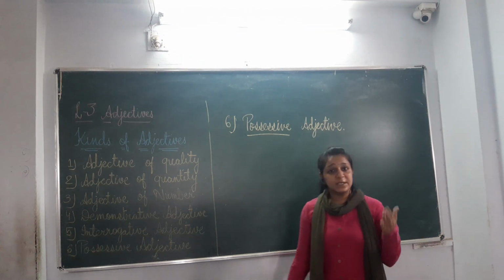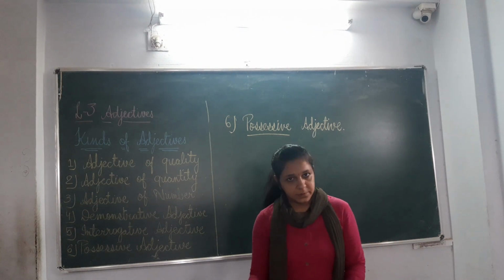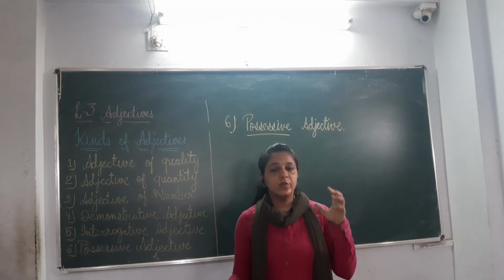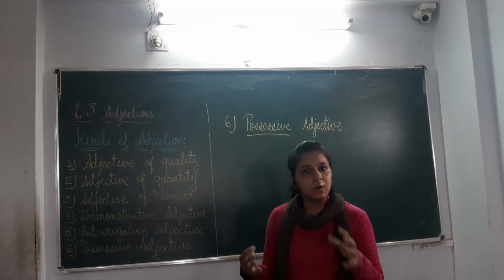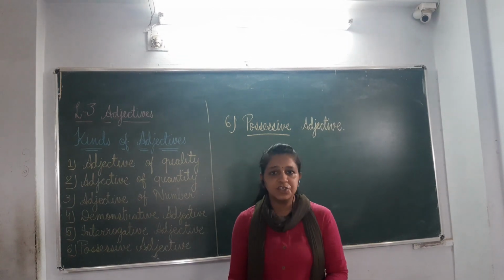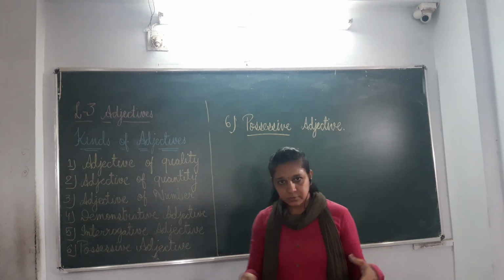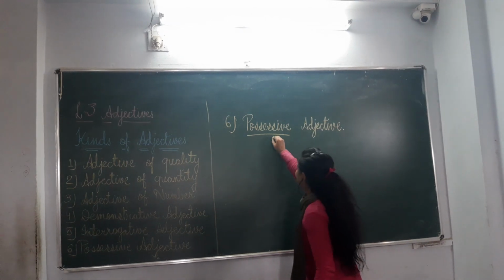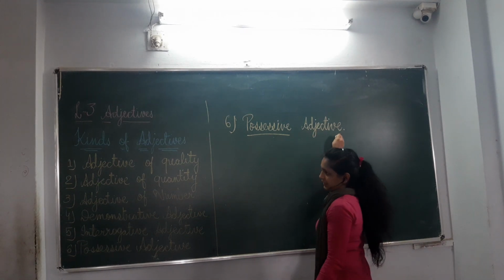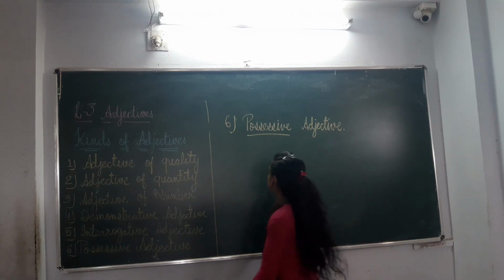What is possessive? Possessive means the owner. Okay, this word which we can use for owner only, ownership. It shows ownership of the noun. Okay, so possessive adjective, ownership adjective, we can say in other words.